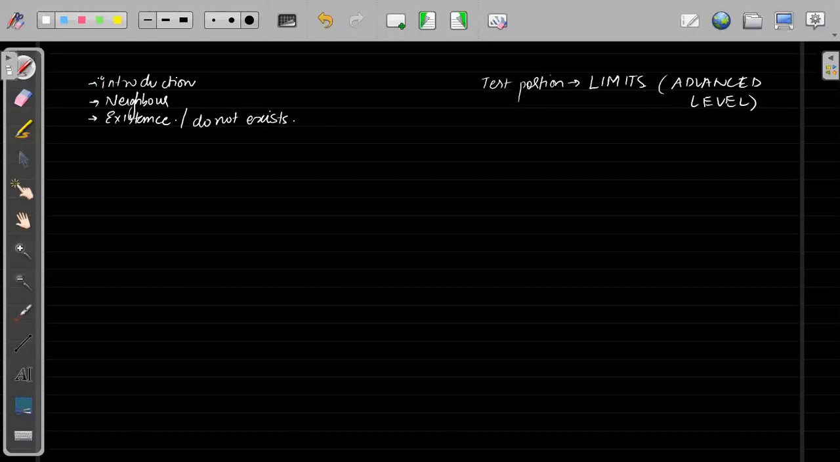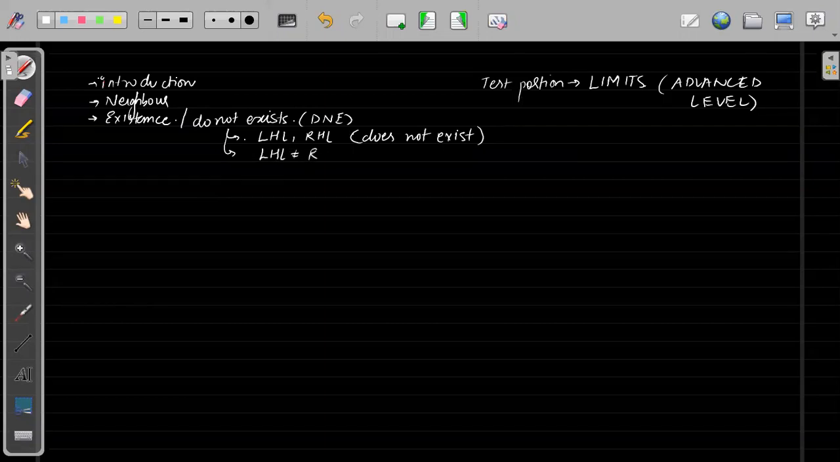If we are talking about limit does not exist in the exam, we have given this a short form: DNE means does not exist. And we have seen that when a limit will not exist, we have three different cases. First, the left hand limit or right hand limit does not exist, any of them or both of them. Second, the left hand limit is not equal to the right hand limit, that is, both exist but they are not equal.